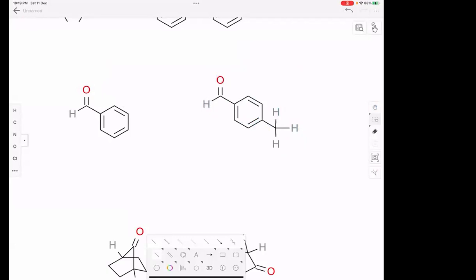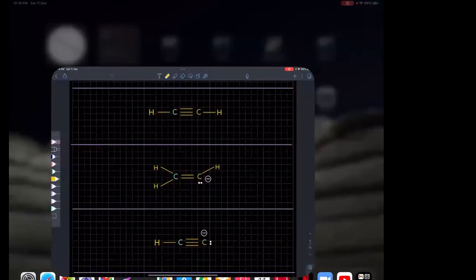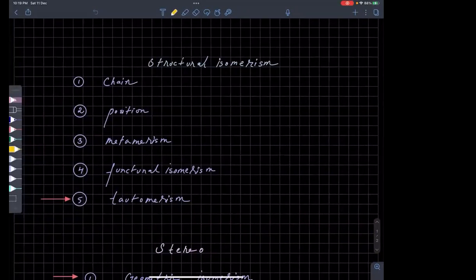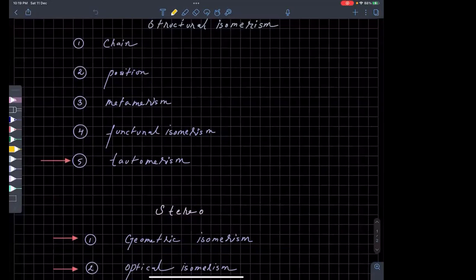Now, did we cover all the isomerisms? Yes, almost. One second, let me check. Chain we saw, position we saw, metamerism we saw, functional we saw, and tautomerism we saw. Clear? There are actually many types, but the most common ones we have covered. That is enough actually.